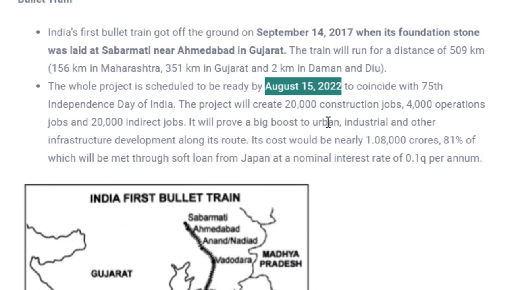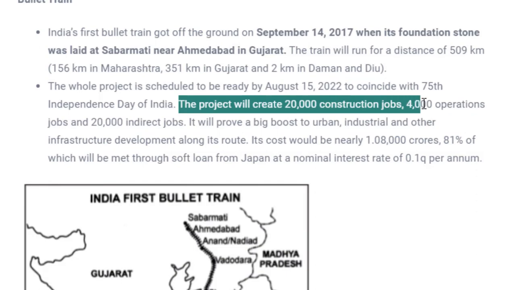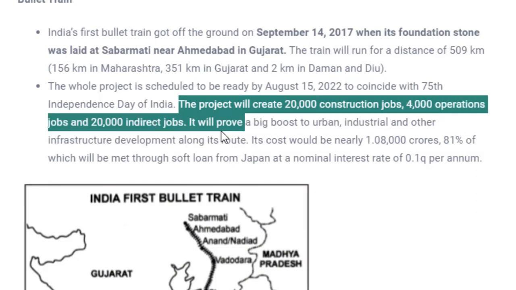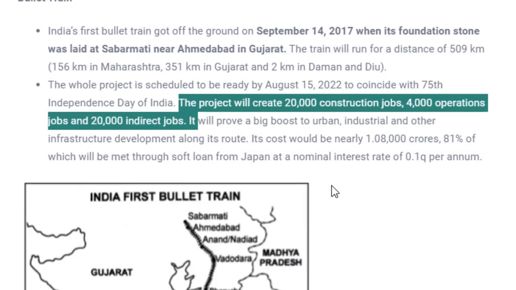And yes, this bullet train is very economical and beneficial for our country, as it would create 20,000 construction jobs, 4,000 operation jobs, and 20,000 indirect jobs. So as you can see, it will serve a very important role for the employment sector in our country.